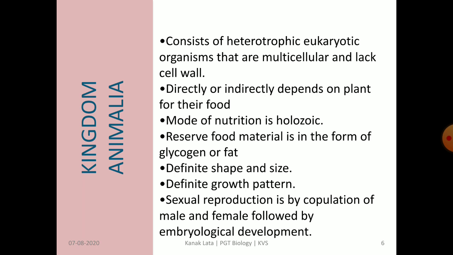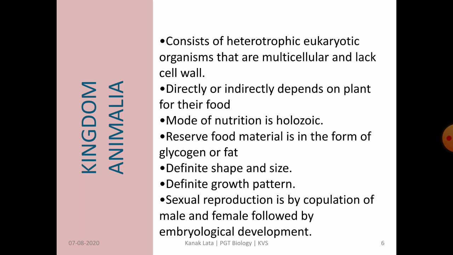Reserve food material is in the form of glycogen granules and fats. They have definite shape, size and growth pattern. Sexual reproduction takes place by copulation of male and female followed by embryological development.